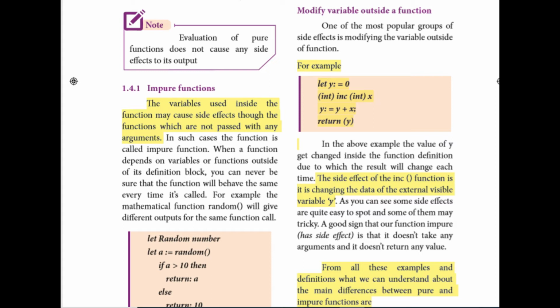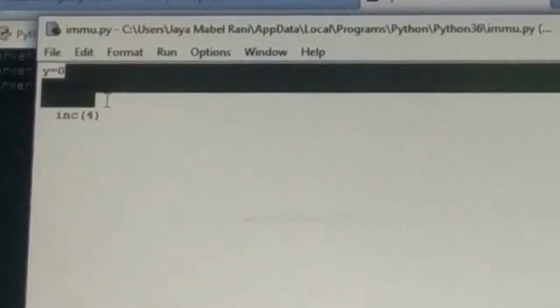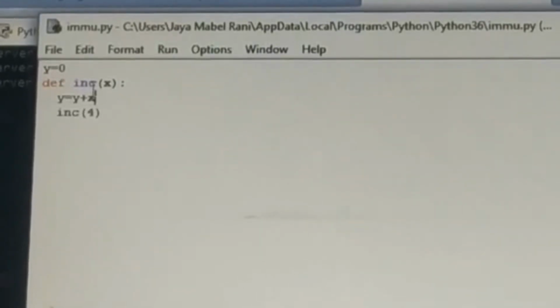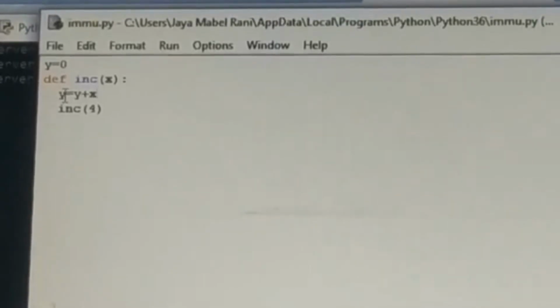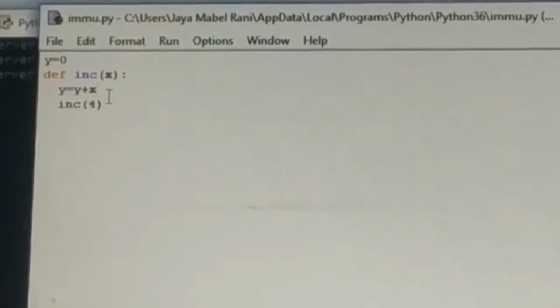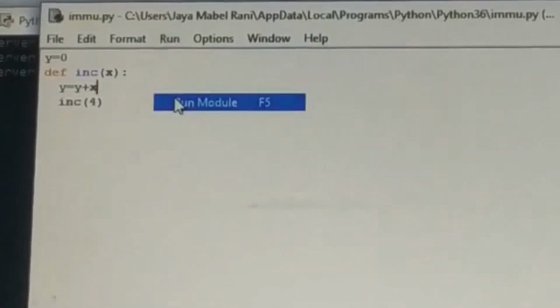In this example, we can see what happens when we modify an outside variable inside the function. Here I declared the variable y equal to 0. A function is defined using the keyword def. Here inc is the function name, x is a parameter. Using the parameter x, I am trying to modify the variable y equal to y plus x. Next I am calling the function increment. Let's see what is going to happen. Here I run the program. It just displayed y, and didn't return any values.